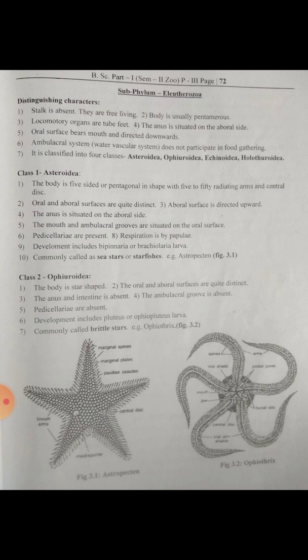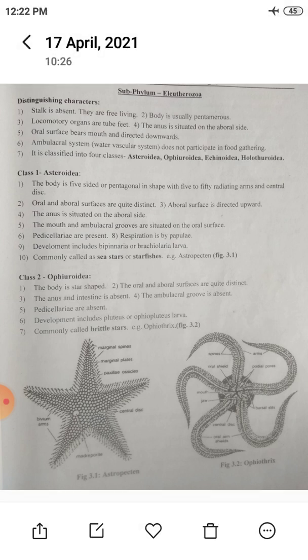Then respiration is by papillae. Development includes Bipinnaria or Brachiolaria larva. And Asteroidea are commonly called sea stars or starfishes. Example, Astropecten.